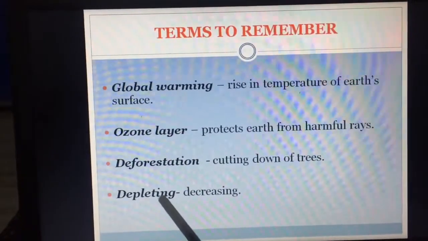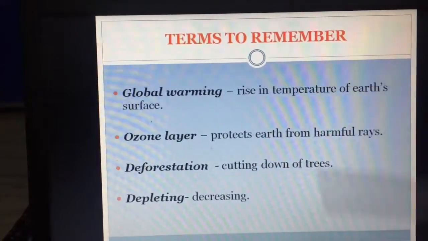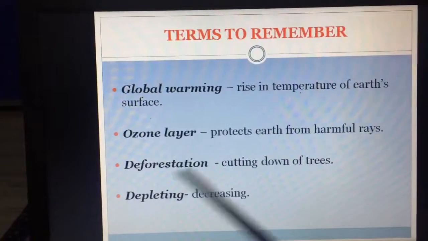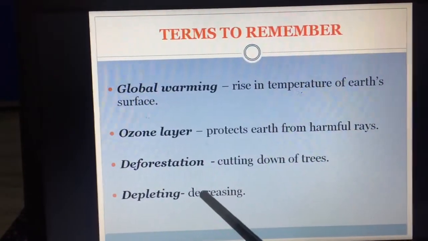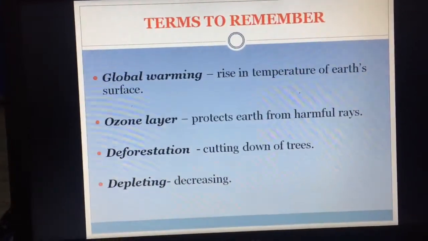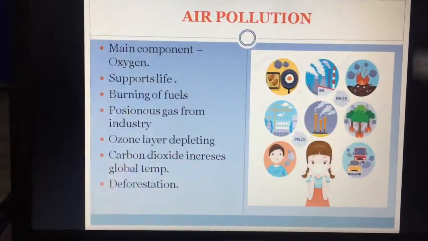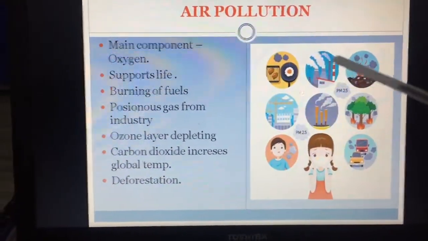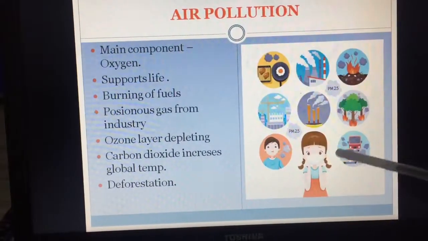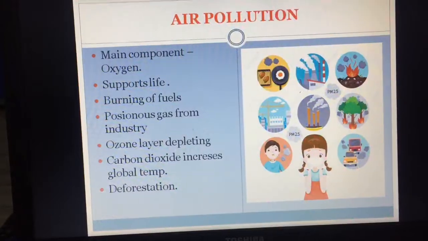Next is depleting. Depleting means decreasing. Like the ozone layer, due to this pollution, slowly it is depleting, meaning decreasing, it is getting thinner. When we read further, again I'll tell you those words which are related to that point. We'll start with air pollution. Here you can see certain pictures. These are the causes from which the air is polluting.